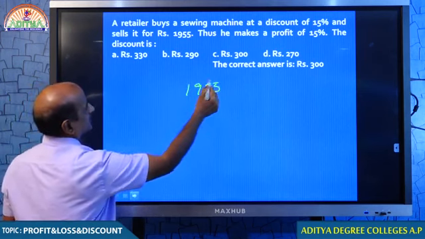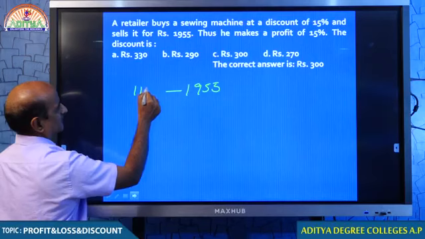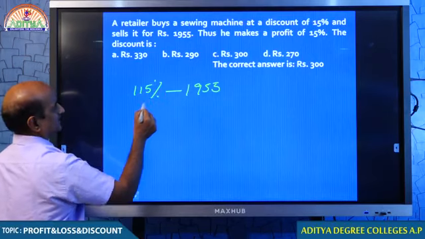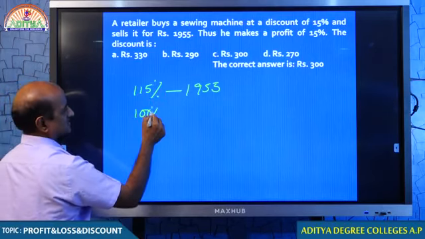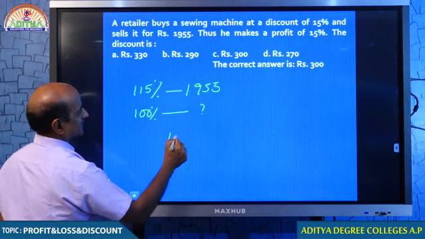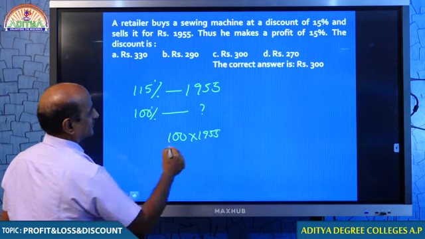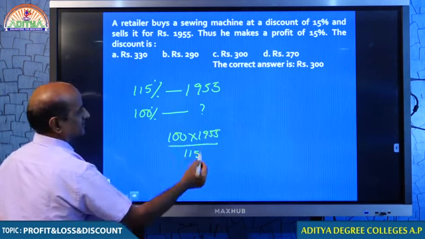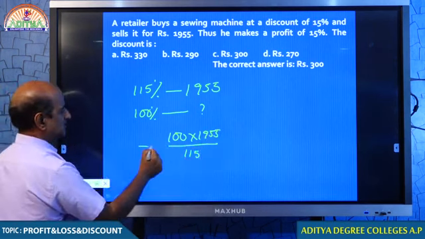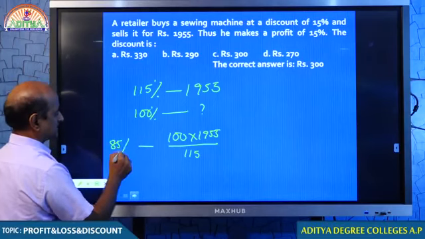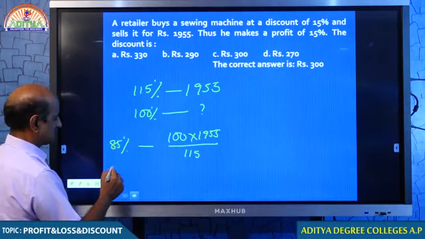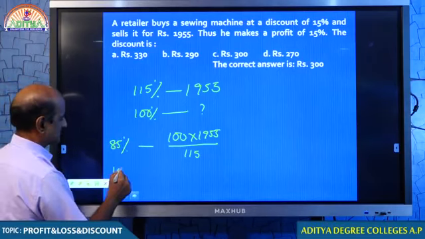1955 should be equated to 115%, then you have to get the cost price. So, that is 100 into 1955 by 115. This particular price you must equate to 85% because you are purchasing at a 15% discount. Then 15% is how much?